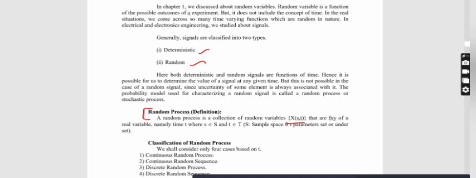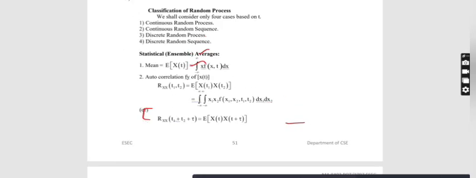So classification of random process, we shall consider only 4 cases based on time t. So first one is continuous random process, next continuous random sequence. In discrete there are two types, discrete random process and discrete random sequence. Here they have given the statistical averages. We know the formula for mean is E of x of t, which is nothing but integral minus infinity to plus infinity x f of x comma t into dx.